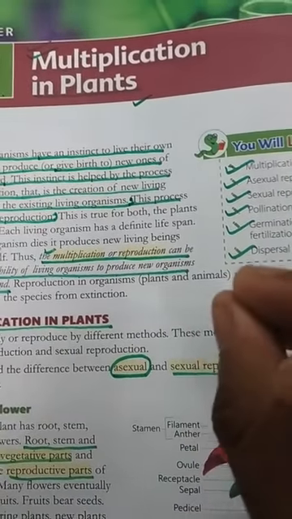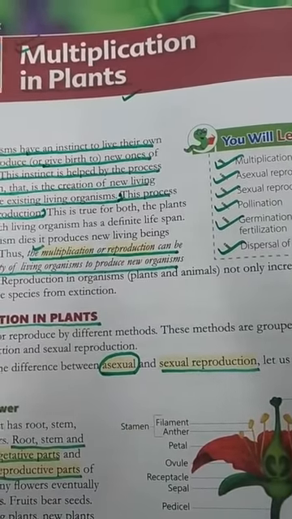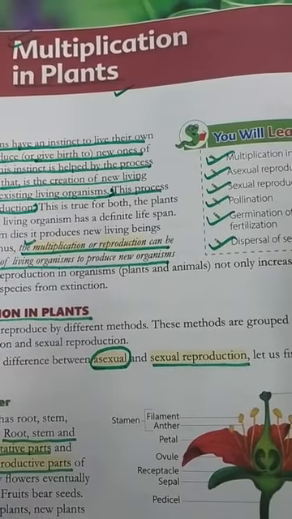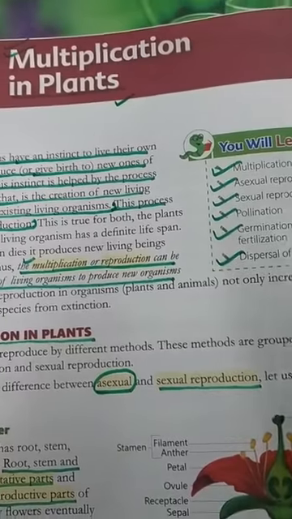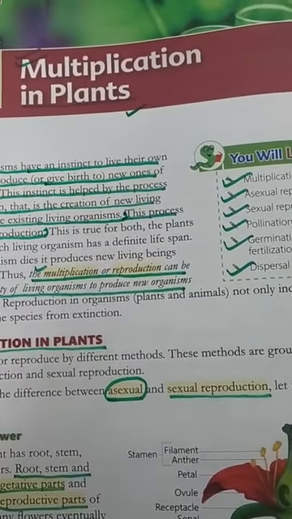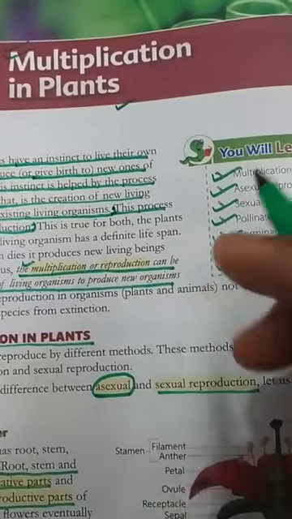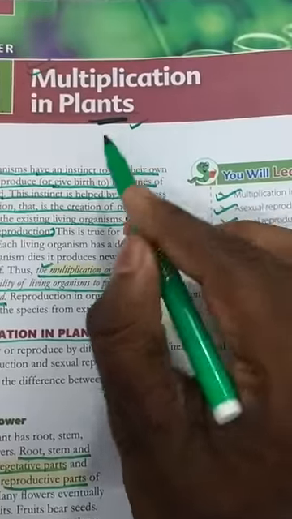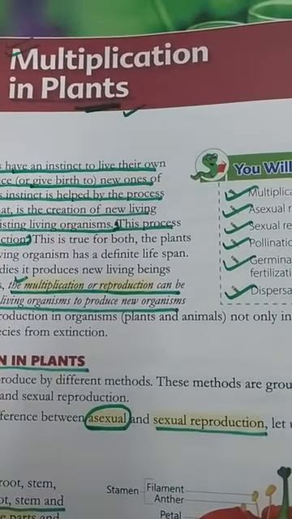In living creatures, every living creature has the capability to reproduce and produce their young ones in many numbers. In this chapter, we have studied about plants, how plants reproduce, how plants can be multiplied.